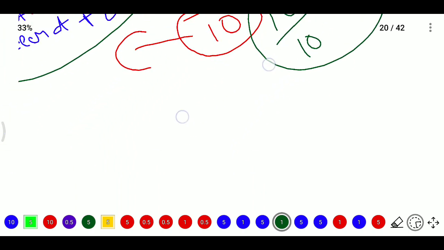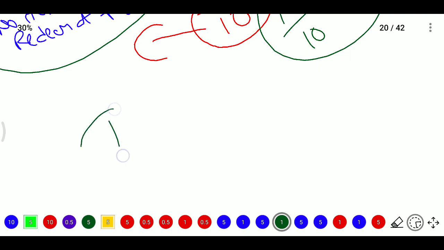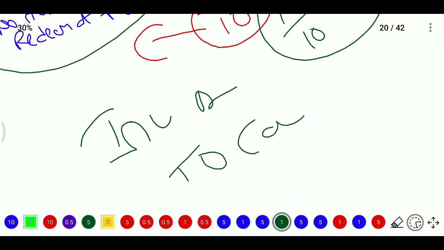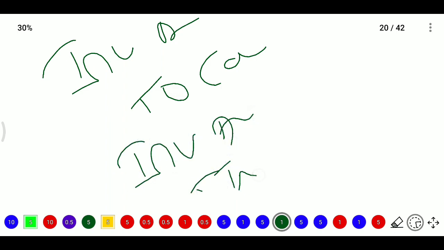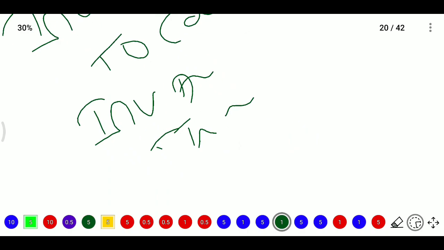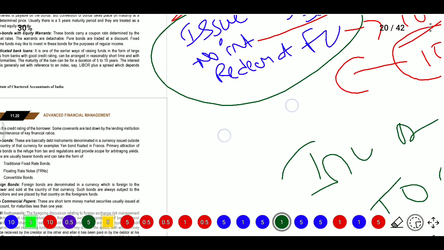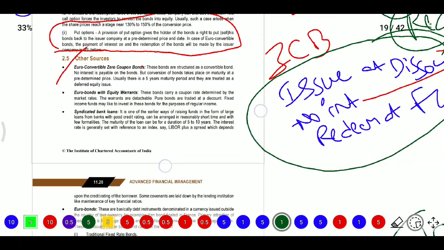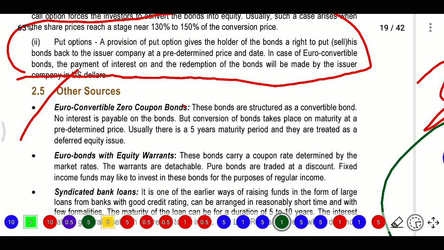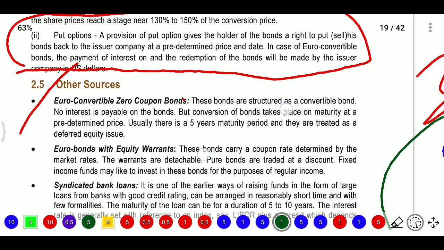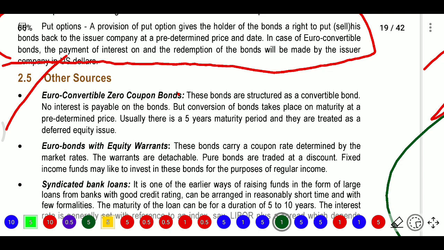So what are the general entries? First, we are investing in the bonds: investment in bond account debit, cash credit. After that we need to accrue, we need to increase that asset: investment in bond debit, interest income credit. We need to accumulate that interest. At the end we will get the full amount. We will not consider that difference amount as profit, because if it becomes profit, at the end we need to pay more tax. If we consider it interest, every year we are accruing, and the tax burden will be less. That is zero coupon bonds.